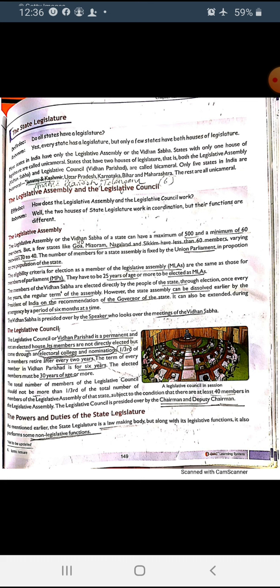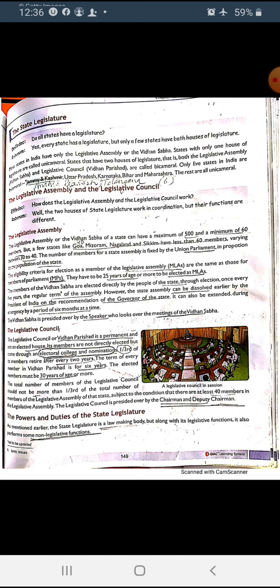But you know, our central level is also bicameral. How? As we have two houses there, Lok Sabha and Rajya Sabha. At the central level we have a bicameral legislature, and in 6 states we have bicameral. In the other 22 states we have one legislature house, and that is the legislative assembly.